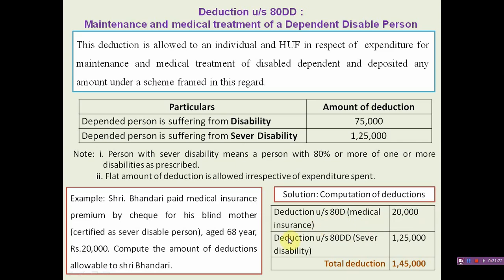And he can get a deduction under section 80DD as Mr. Bhandari's mother is a disabled person suffering from severe disability. So he can get a flat deduction of rupees 1,25,000 irrespective of the expenditure spent by the assessee. So the total amount of deduction allowed to Bhandari is 1,45,000.